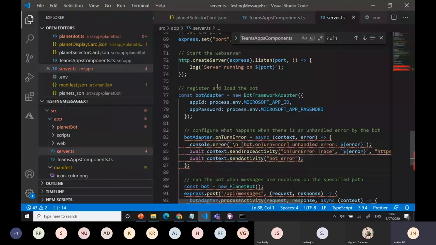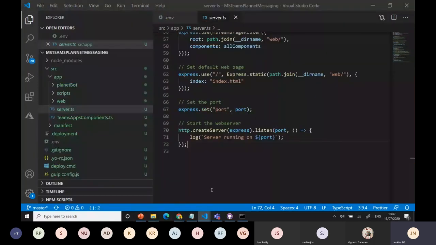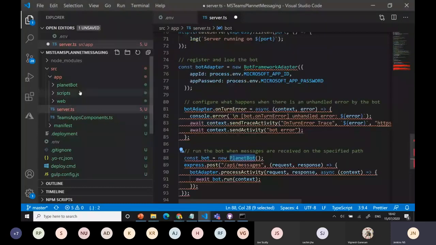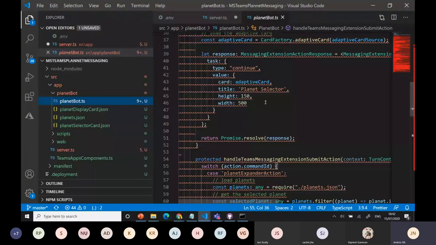Because the planet bot is the class from here. Okay, we have the class. I'm creating an instance from there only. You can have the class planet bot. Okay, the same only I'm calling from this server part. Okay.